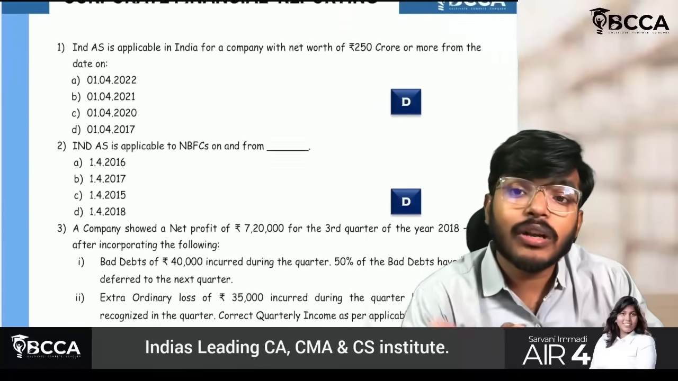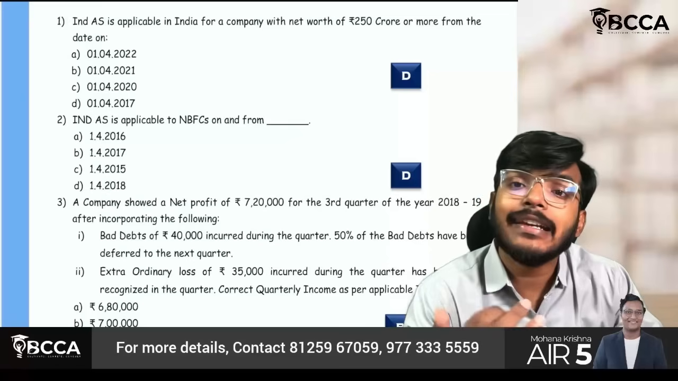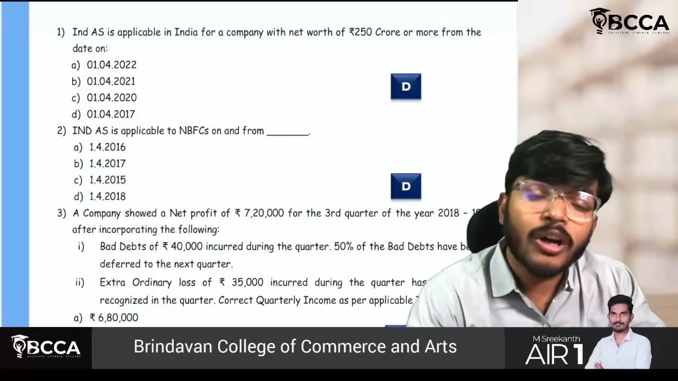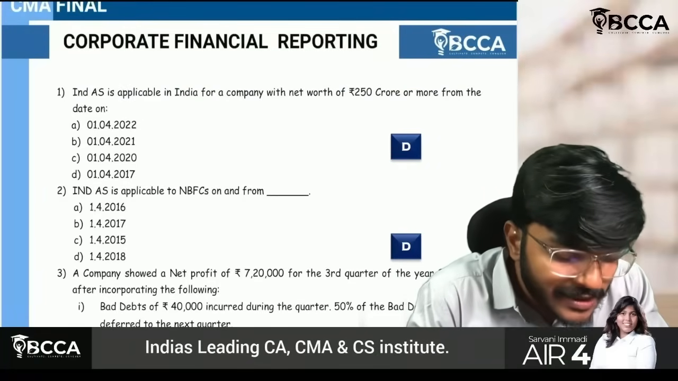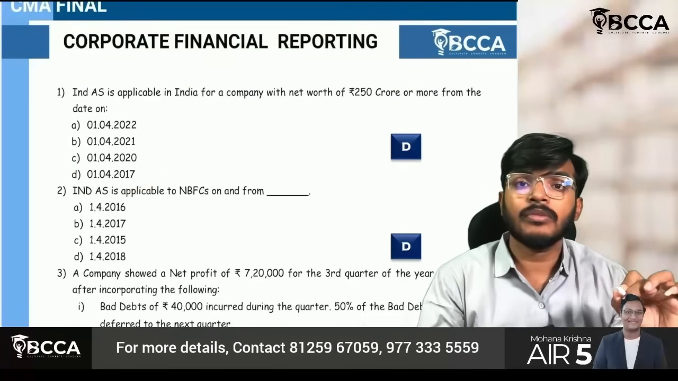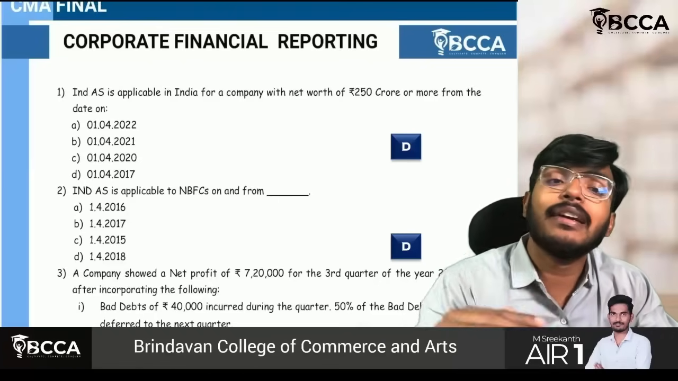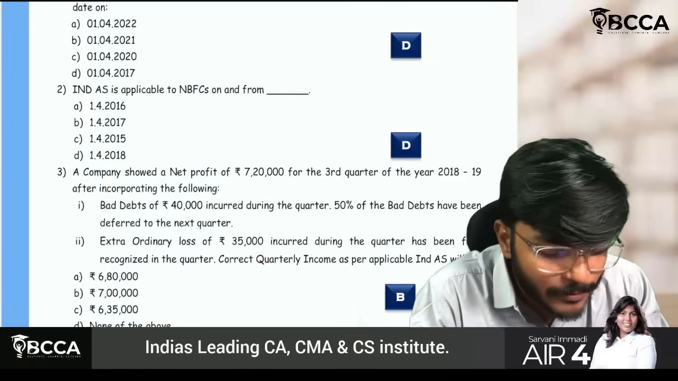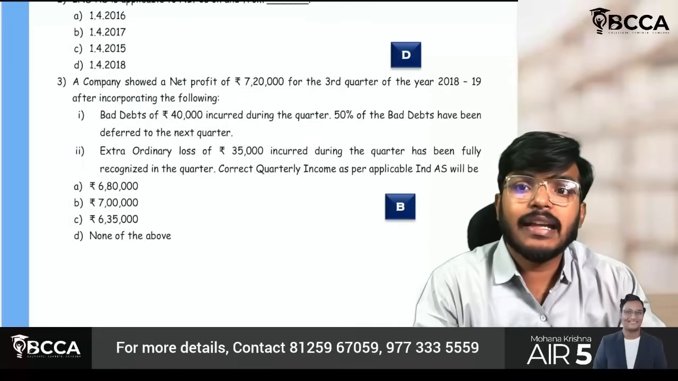Second thing, if you are an NBFC, the applicability is exactly 1 year later. So for normal companies, if your net worth is 250 crore or more, the date of applicability is 1st April 2017. But sir, I am an NBFC. Therefore, for you, applicability will be 1 year later, that is nothing but 1st April 2018. Okay? Yes, sir. Next part.